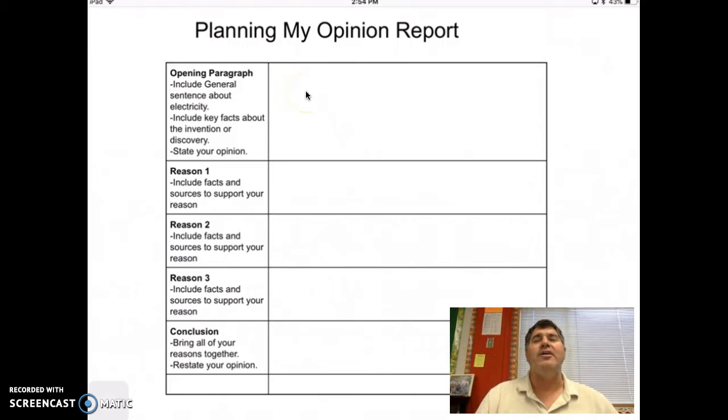You might want to say, there were many wonderful inventions and discoveries so that electricity is the way it is today. One of them was, and mine is, the discovery that lightning had electricity. And I could say one discovery was Benjamin Franklin's discovery of electricity, and that he was able to show that lightning contained electricity.